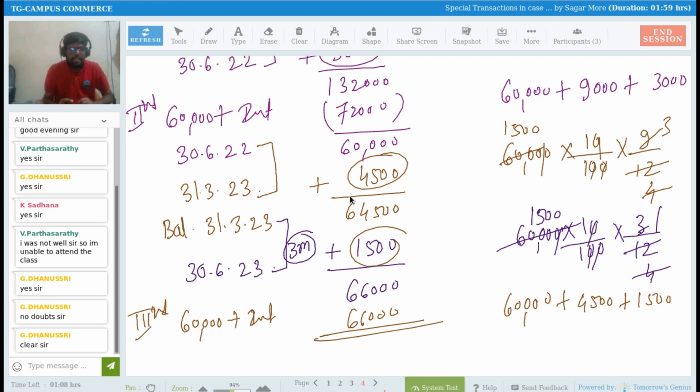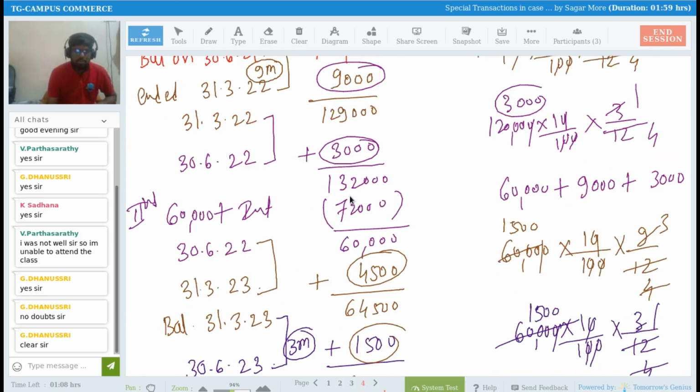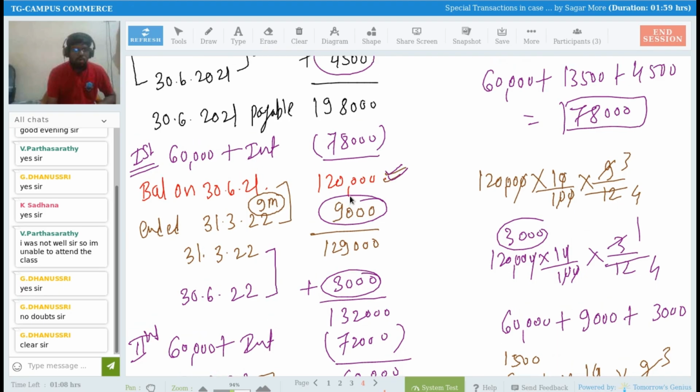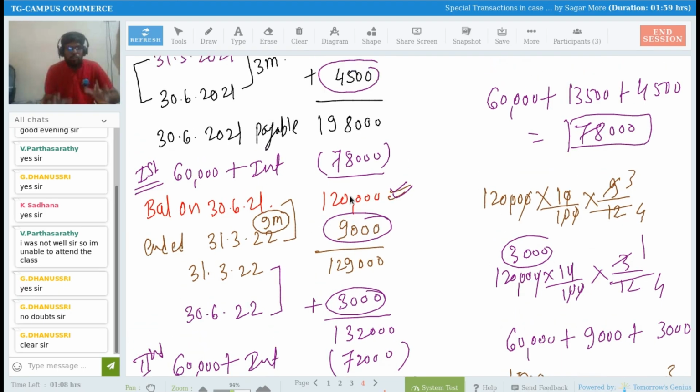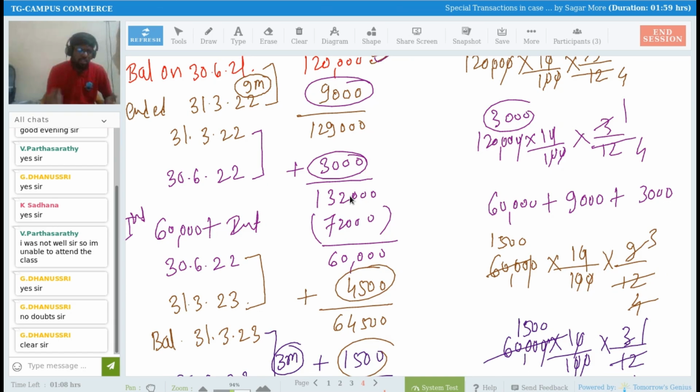I hope you understood now neatly and nicely. Dhanushri, Sadhana, Shivarish, clear? So this carries marks. This is the working note that I've shown you. Now this working note I need to show in the ledger account. No doubt it's time consuming the first time you do it. Afterwards it's easy. You just have to remember 31st March is year end, so you calculate for 9 months and then for 3 months. That is important.